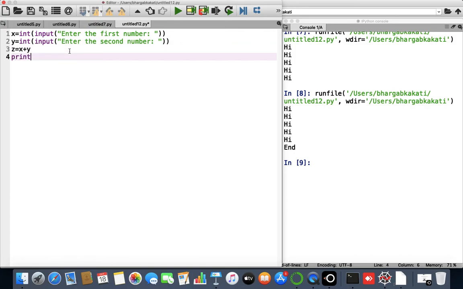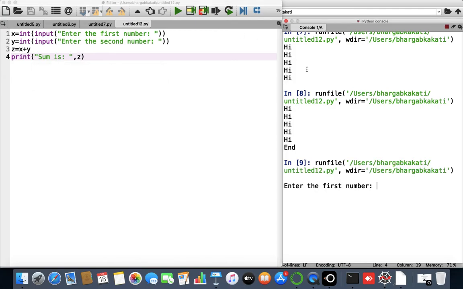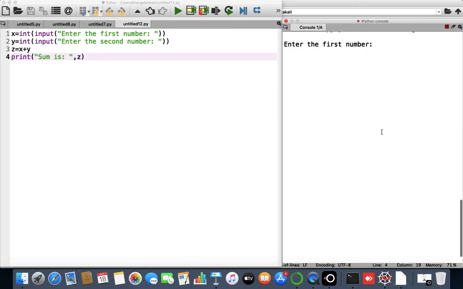Very simple. Now I'll display the sum: print "sum is", comma z. I'll save it and run it. As I run it, it is asking me to enter the first number. Let's say I'll give 5. Then enter the second number, let's say I'll give 2, and then it is displaying the result.